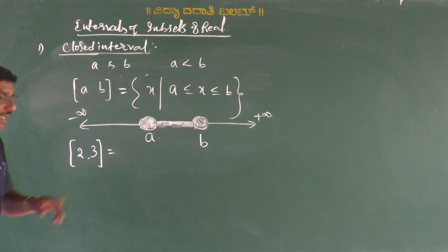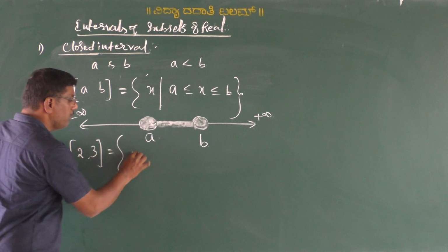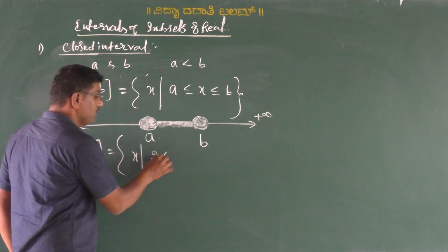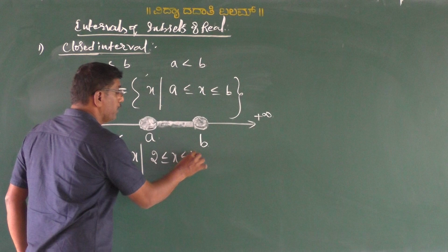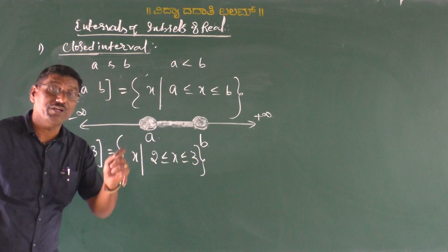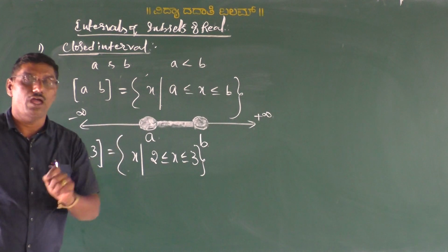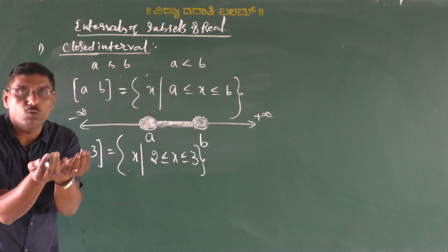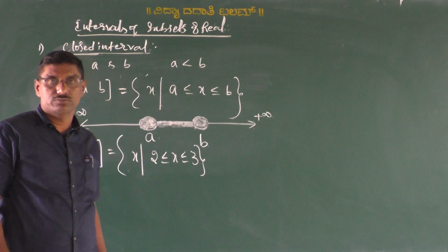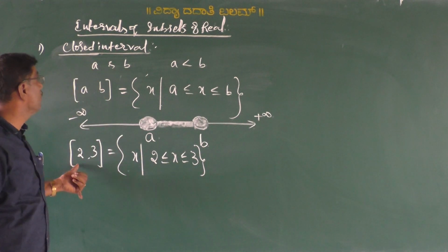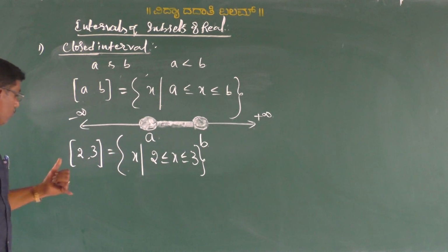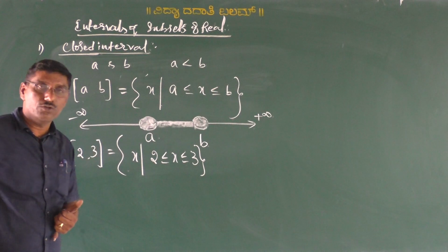This can be said as the set of all real numbers x such that 2 is less than or equal to x less than or equal to 3, meaning the set of all real numbers lying between 2 and 3 and including 2 and 3. That is what forms the closed interval [2, 3].